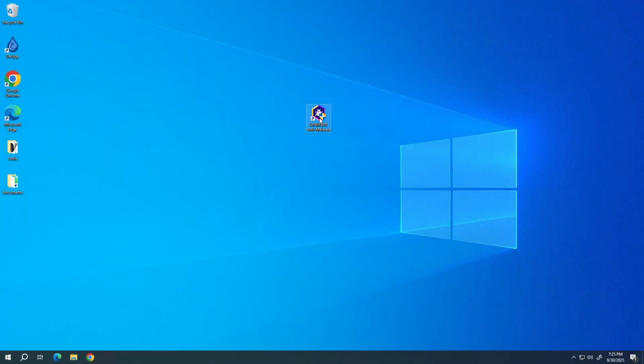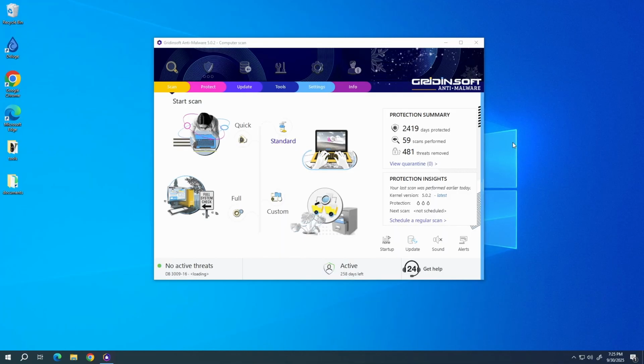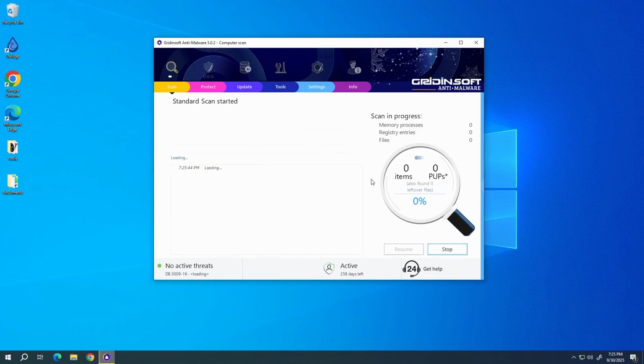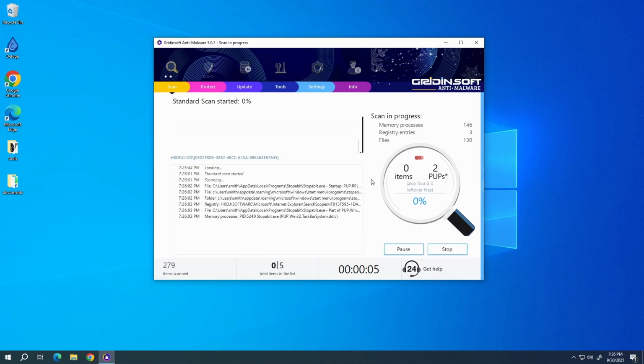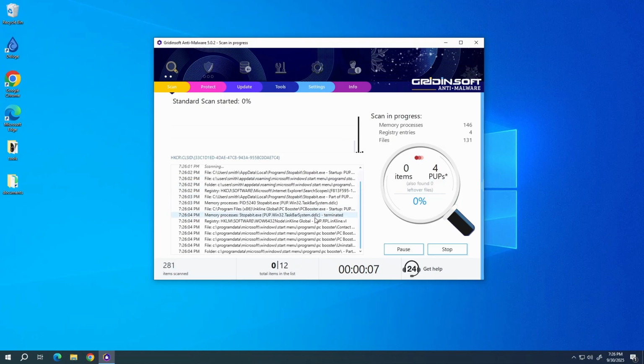To scan the system for viruses, I recommend using GridinSoft Anti-Malware. This advanced security tool will quickly find and remove any malicious or unwanted applications, and will also help you to stop the unwanted pop-ups. Download it by the link in the video description and run a standard scan. This will take around 5 minutes.